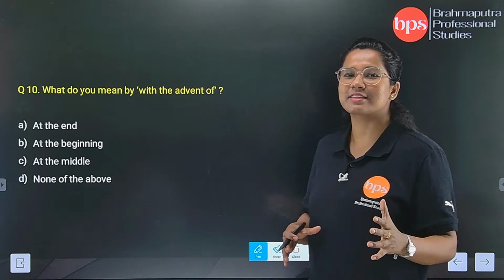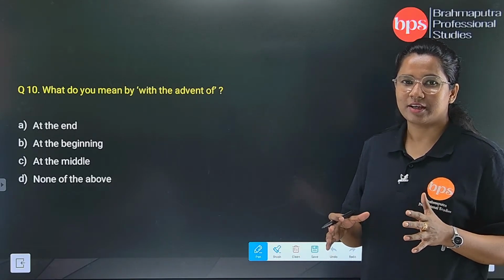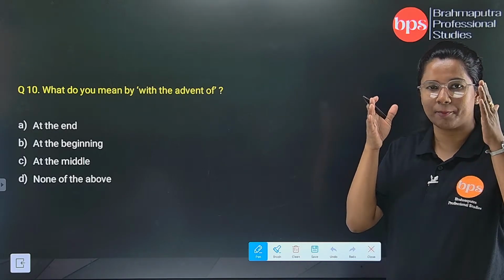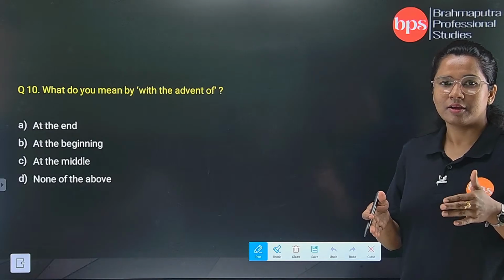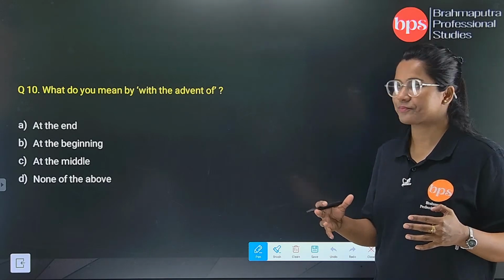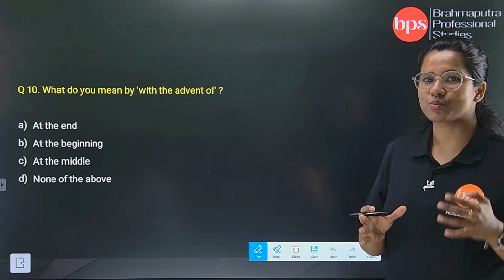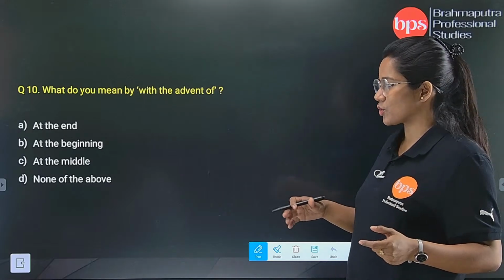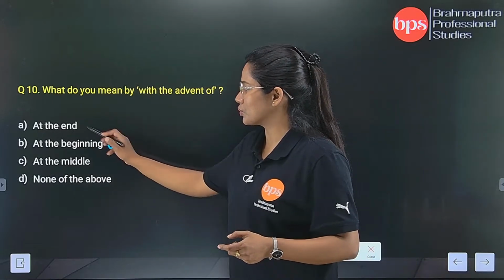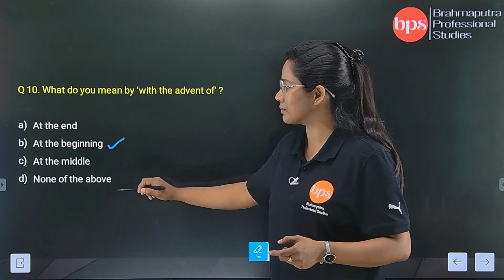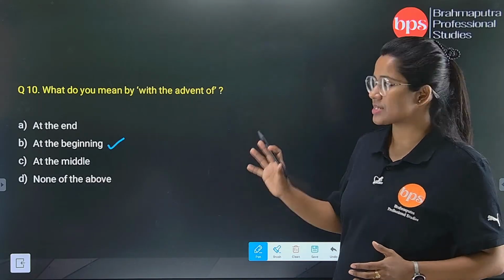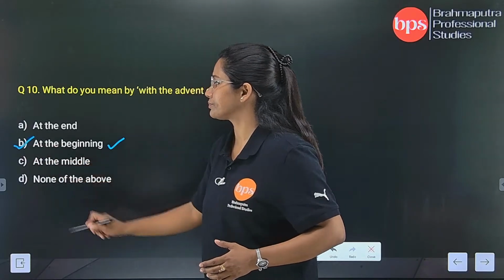Actually, I am insisting that you should go through the session in a regular or in a continuous way, because a break in between will divert you from going through the session continuously. So with the advent, what it is trying to tell, that it is the beginning. So even if the beginning is the right answer, we will go through the other options: at the end, at the middle, none of these. So the other options defy the meaning of advent, and so we will go with the fourth option.